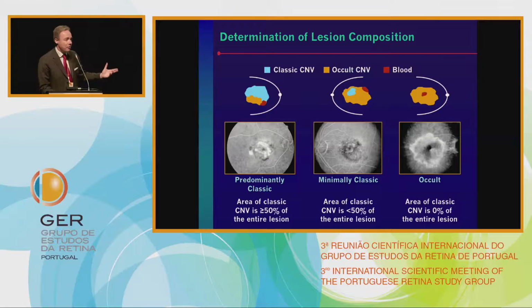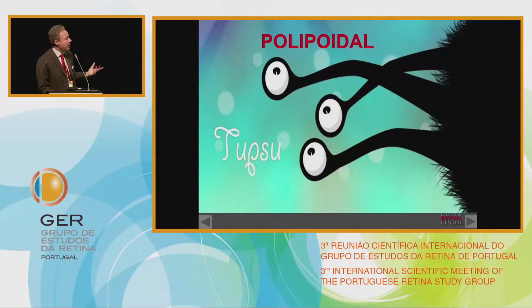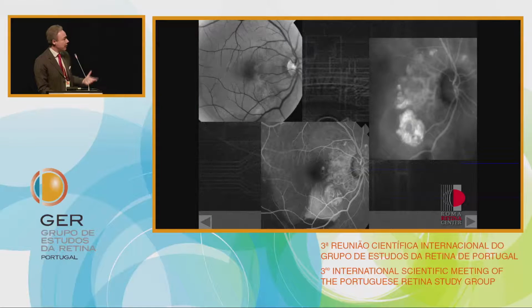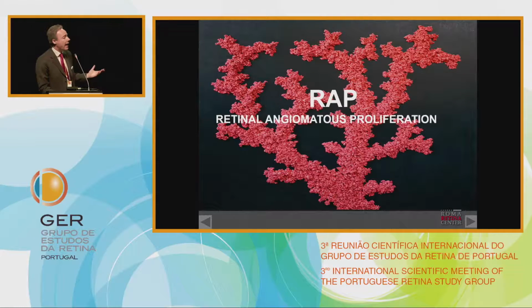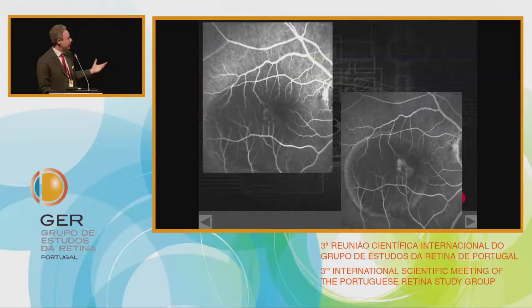We divided the neovascular lesions into three categories: predominantly classic, minimally classic, and occult. And you have to consider that the first study about photodynamic therapy and the first study about anti-VEGF considered this old classification. But with increasing technology and knowledge, we observe other types of lesion, like polypoidal lesion or retinal angiomatous proliferation, a lesion that starts from the retina and goes deep inside the choroid.